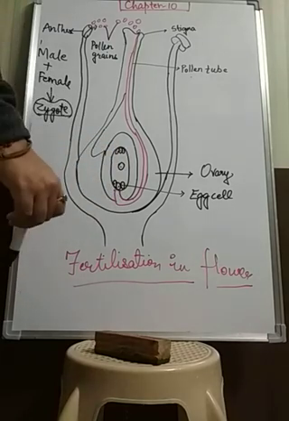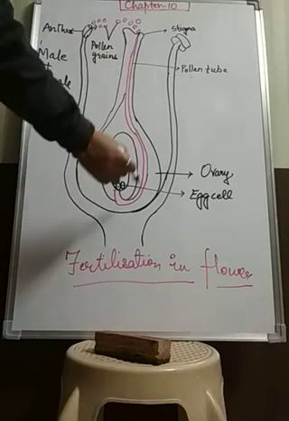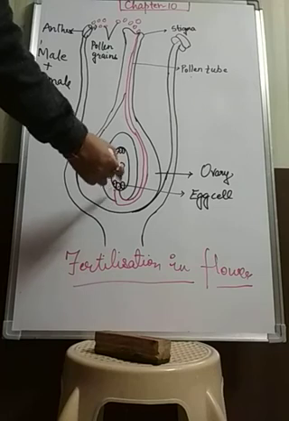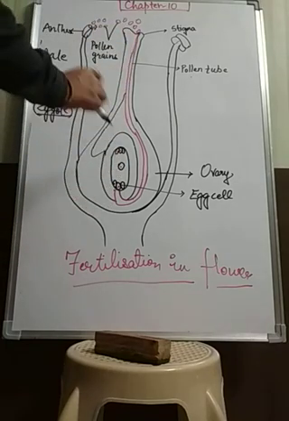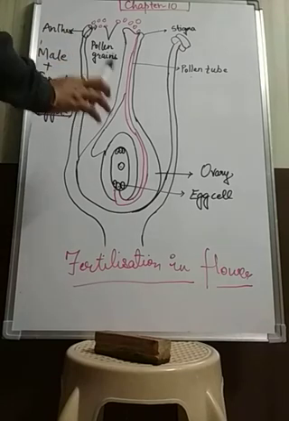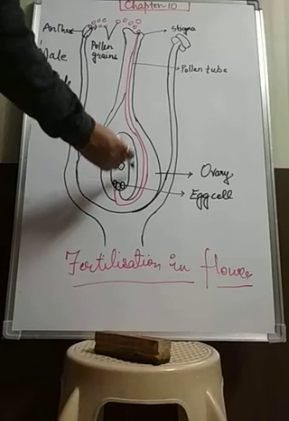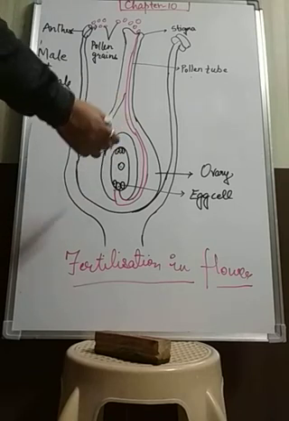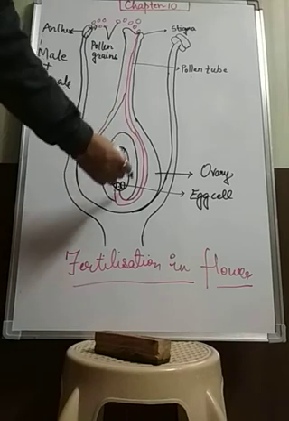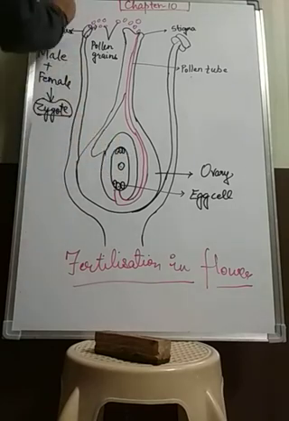So the male gamete or the male cell moves down the tube and fertilizes the female gamete, and then they form a zygote in it. Now this is how fertilization takes place. Once this ovule gets fertilized, after some time it will convert into the seed. Now what happens after fertilization?